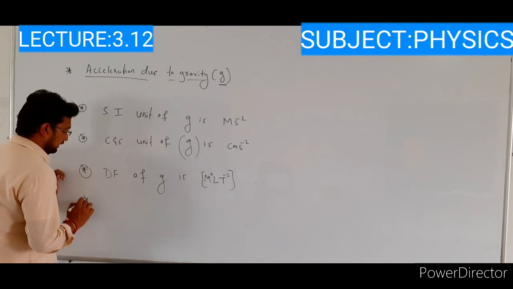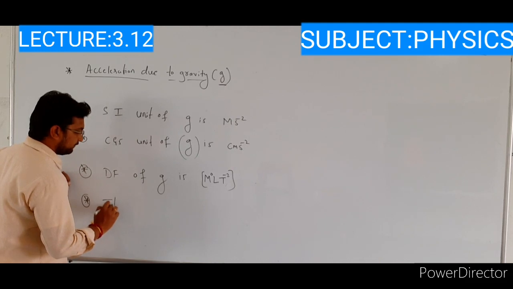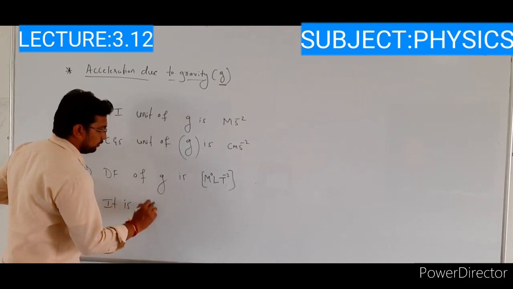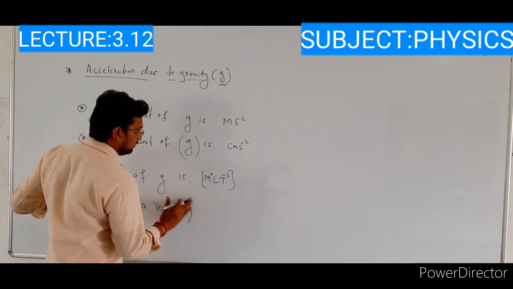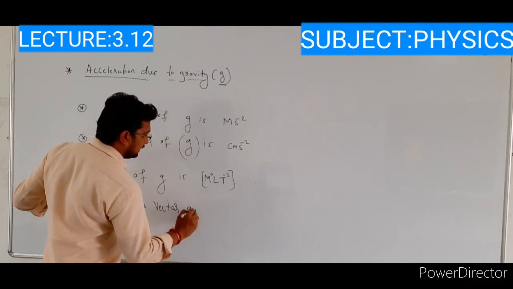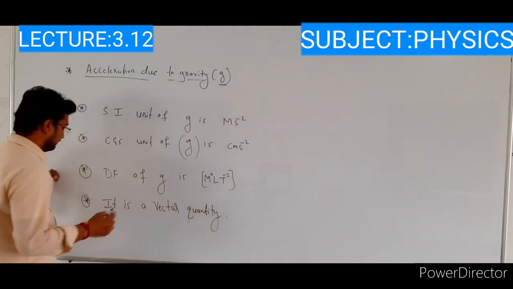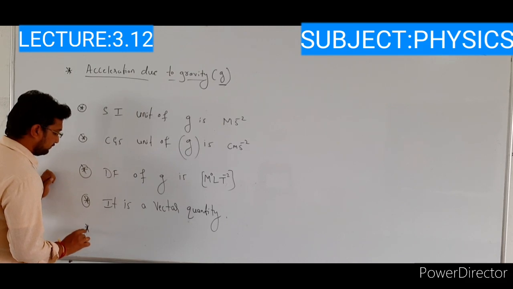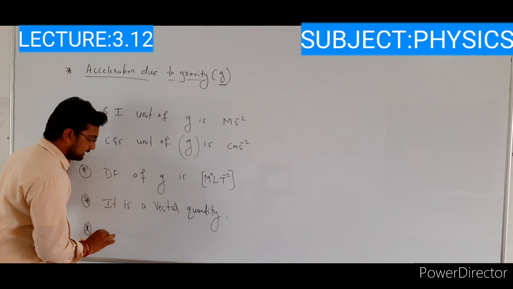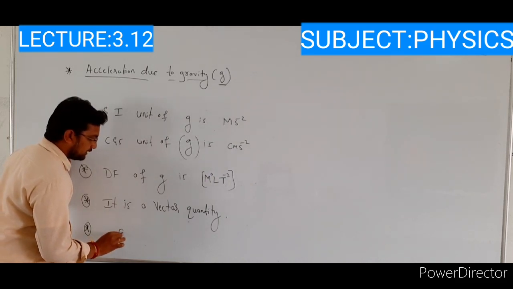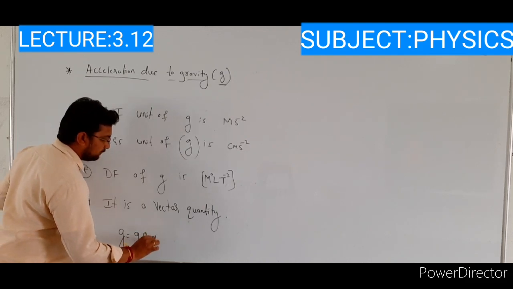Next one. The acceleration due to gravity is a vector quantity. The next one, the value of acceleration due to gravity on the surface of the Earth is equal to 9.8 meter per second square.